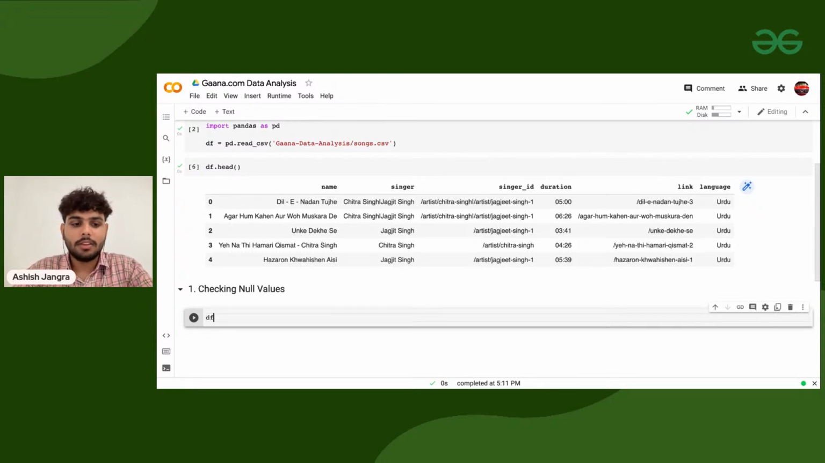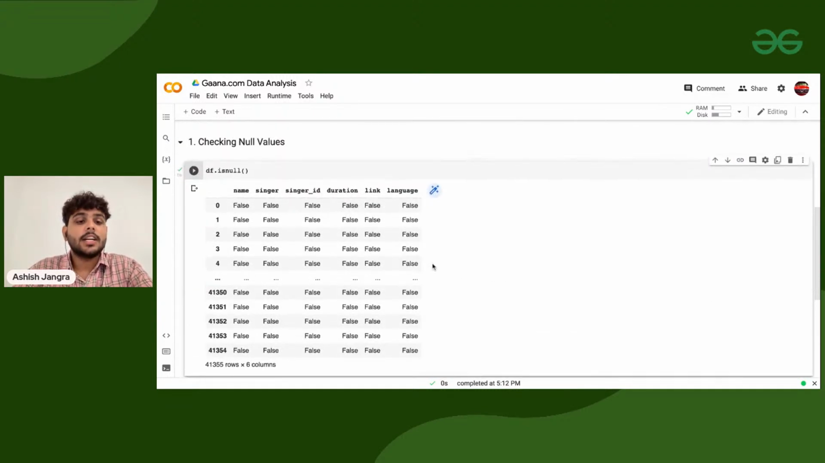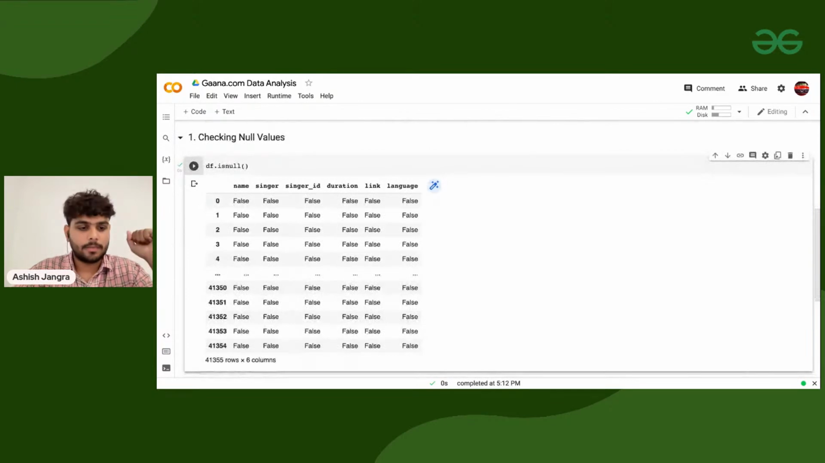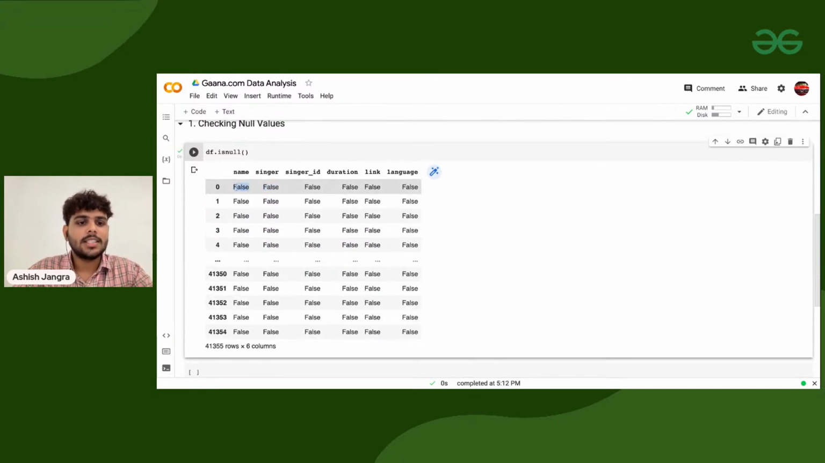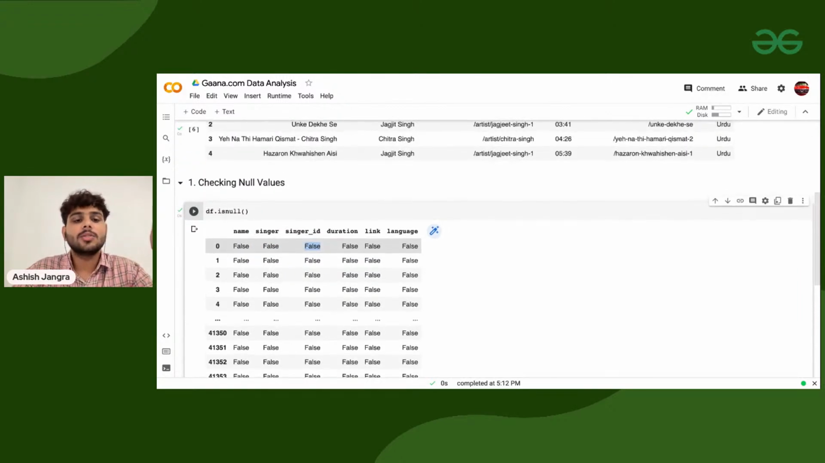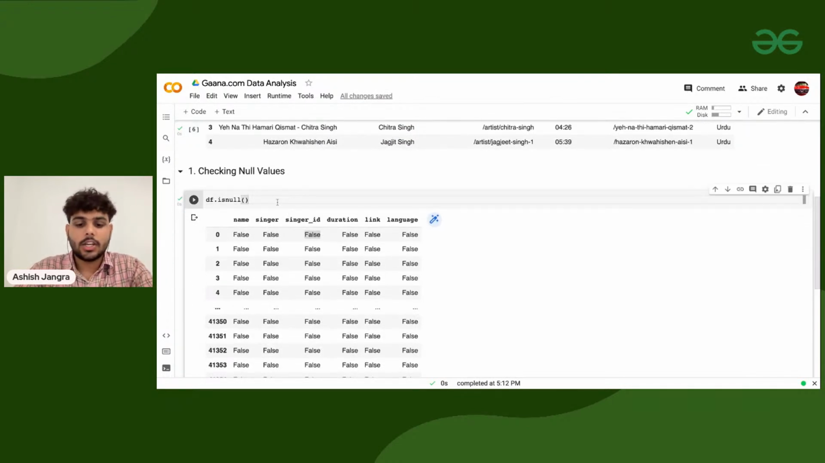For that purpose, I wrote df.isnull. If I execute it, this will return a whole data frame that has only true and false values. You might be thinking, these are just true and false values, what can I do from it? I just want to know how many null values there are in the name column, in singers, in singer id, in duration. For that purpose, I can write .sum.